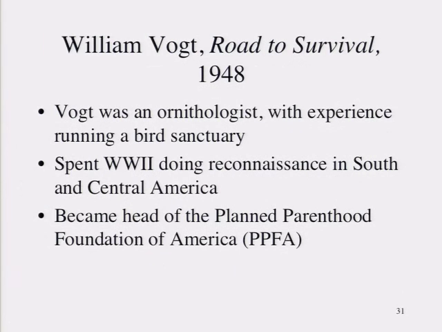And what he essentially did was travel around rural parts of the Americas and observe the conditions in which smallholder farmers were attempting to eke out a living. And he was very strongly impressed by their poverty, and he was very concerned about issues of soil erosion and environmental degradation in these poor parts of the world. And the Army was concerned about this again because of the fear of possible communist sympathies developing in conditions of poverty. So he came back and he wrote this book, Road to Survival.